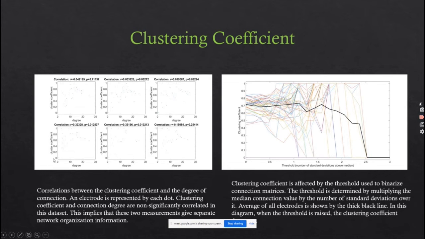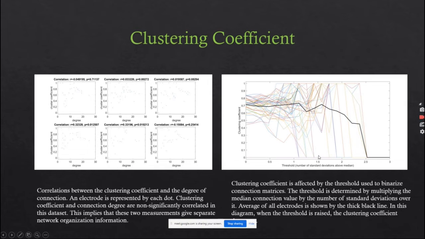This is the correlation between the clustering coefficient and the degree of connection, and each dot represents an electrode. The clustering coefficient and connectivity degree are non-significantly correlated in this data set. This implies that these two measurements give separate network organization information, and they are independent in nature. And in this result, we also see that the clustering coefficient is threshold dependent.